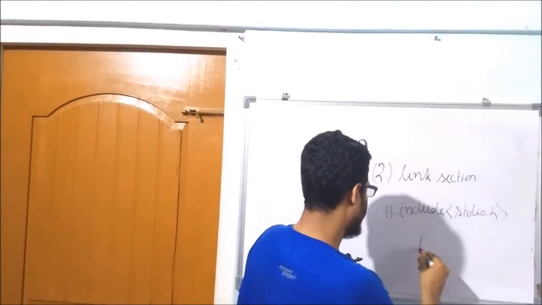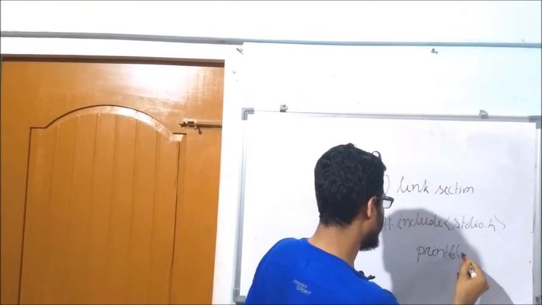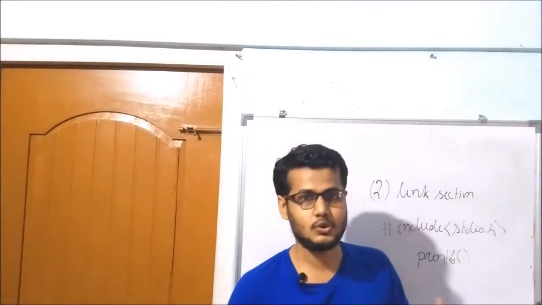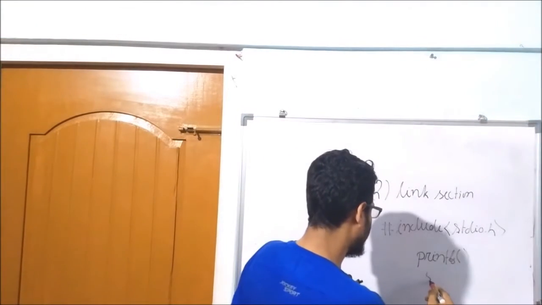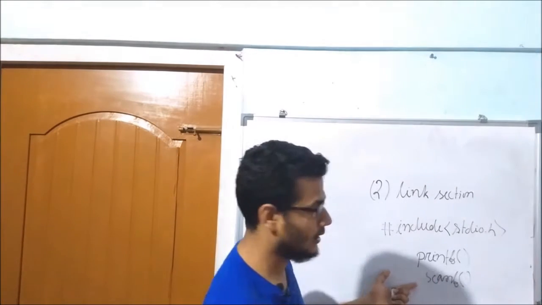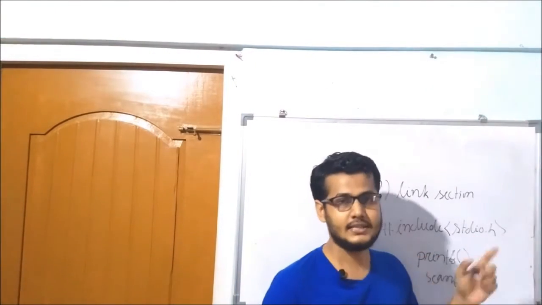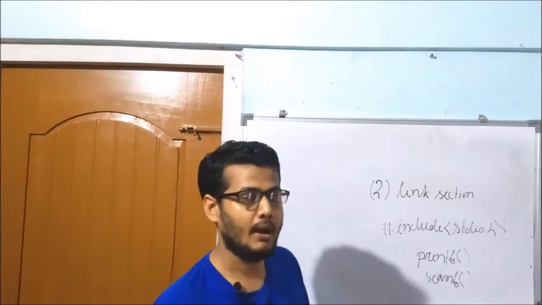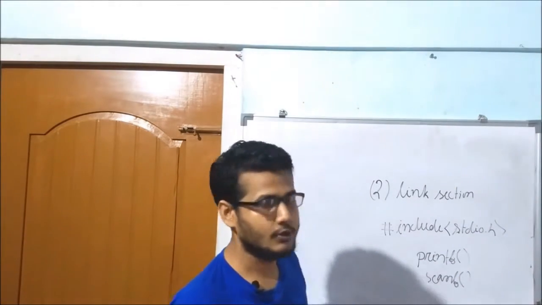There are 2 commonly used functions. One is printf, which is used to display output or print any message on the computer console screen. And for input purposes, scanf is used. These two are built-in functions, and their declarations are written in the stdio.h header file. So before using printf and scanf in our programs, we must include the stdio.h header file in the link section of programs.